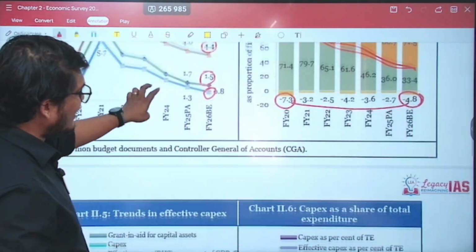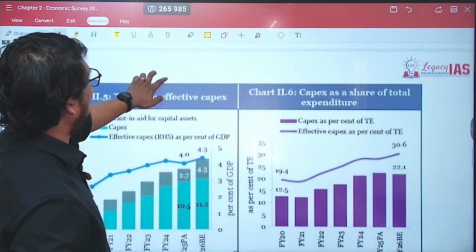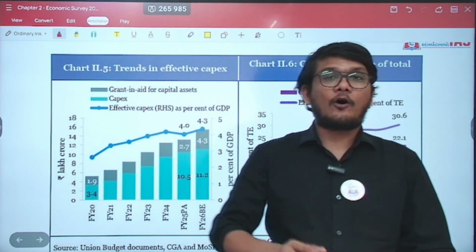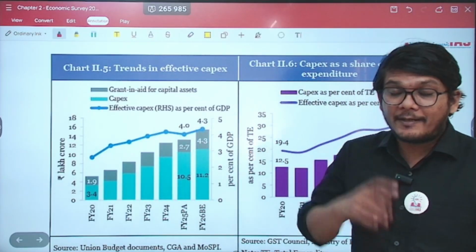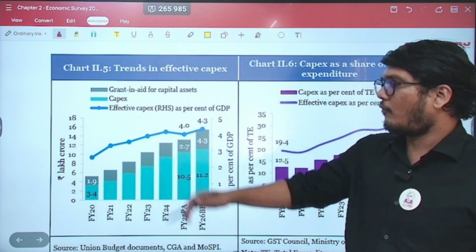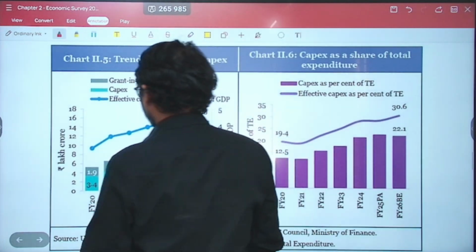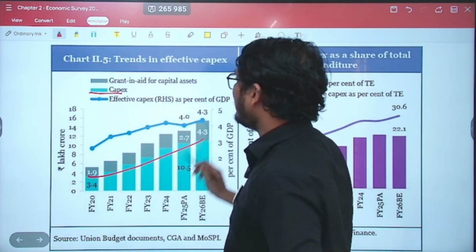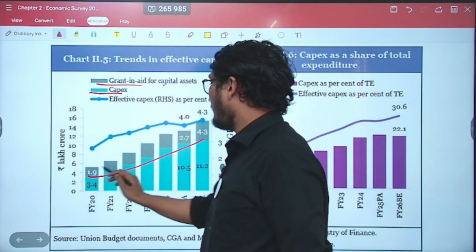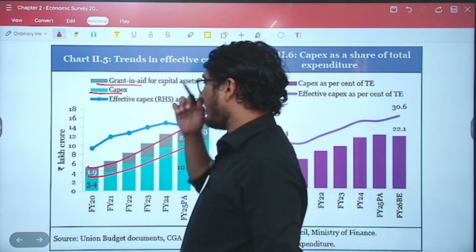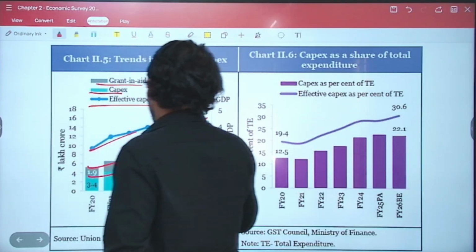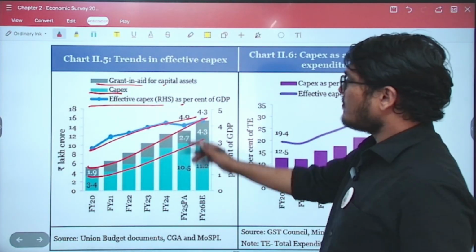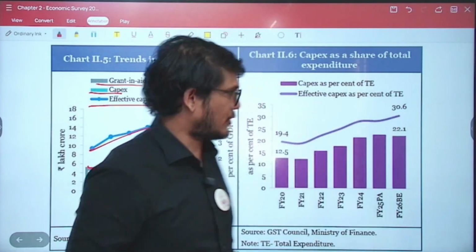So the performance as such with respect to capital expenditure etc. is quite good. Now the concept of the effective capital expenditure that we understood, there is this graph of that which we have seen, that the capital expenditure has increased, the grants in aid for capital formation has increased, and as a result the effective capital expenditure also has increased as such.